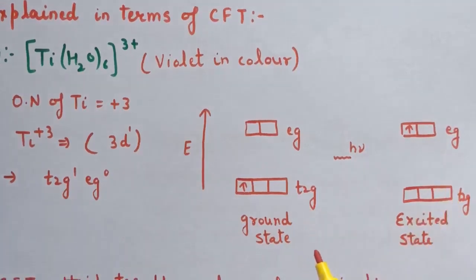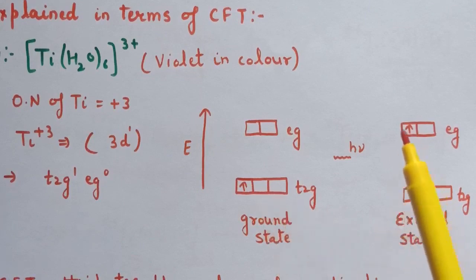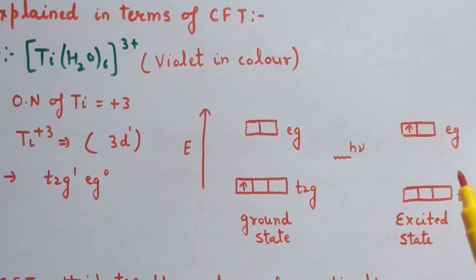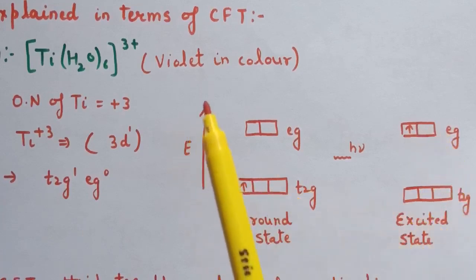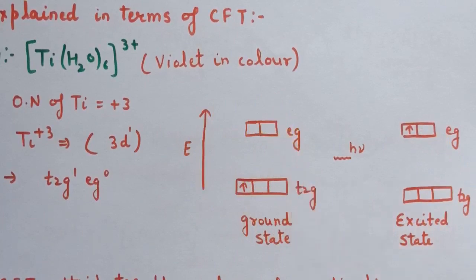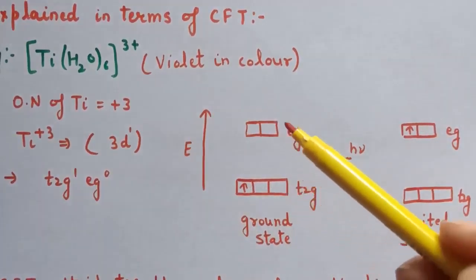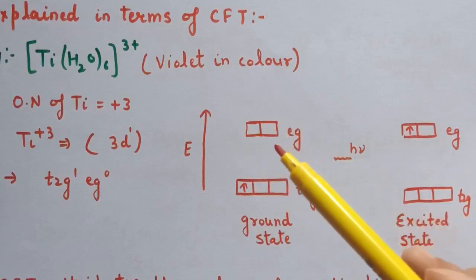That is, if the light corresponding to the energy of blue-green region is absorbed by the complex, it would excite the electron from t2g level to eg level, and the electronic configuration will become t2g0 eg1, and therefore the complex appears violet in color.